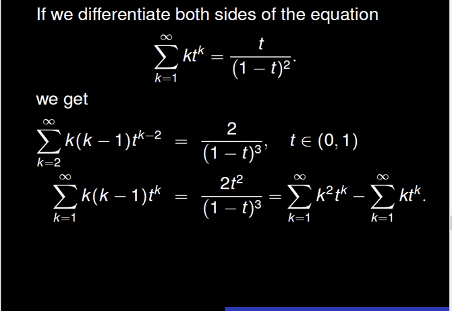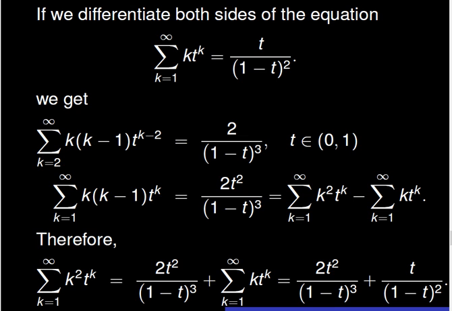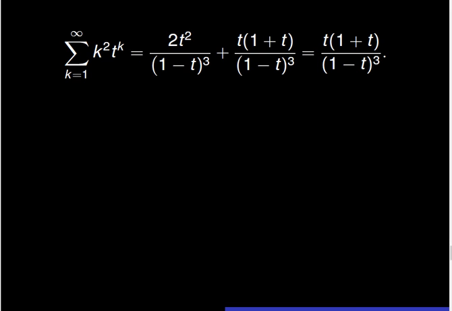We first multiply both sides of the previous equation by t squared, then break the resulting series as a difference of two series. The sum from 1 to infinity of k squared times t to the power k, minus the sum from 1 to infinity of k times t to the power k. This allows us to derive the sum of the series from 1 to infinity of k squared times t to the power k, as the quantity 2t squared over the quantity 1 minus t cubed plus t over the quantity 1 minus t squared. It comes that the sum of the series from 1 to infinity of k squared times t to the power k is equal to the fraction with numerator t times the quantity 1 plus t and denominator the quantity 1 minus t cubed.